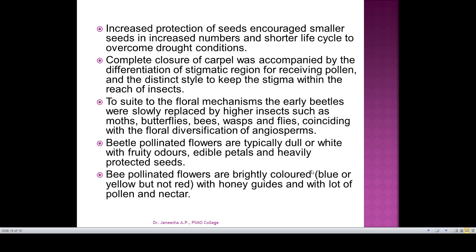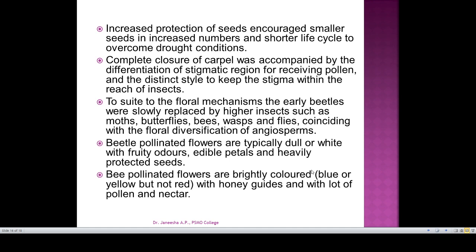And shorter life cycle to overcome drought conditions. So these are the co-evolution occurring with respect to the pollinators. So complete closure of carpel was accompanied by the differentiation of stigmatic region for receiving pollen and the distinct style to keep the stigma reachable to the insect.